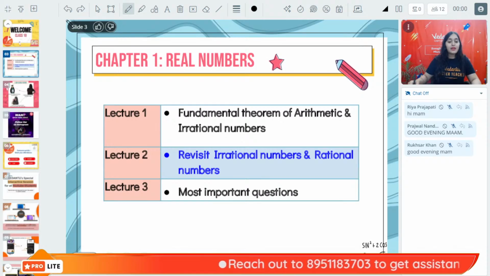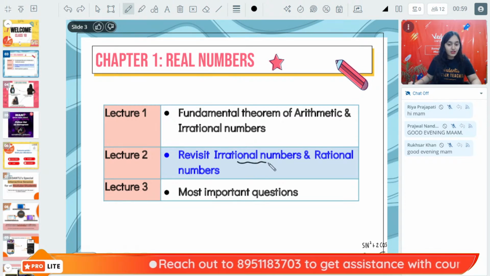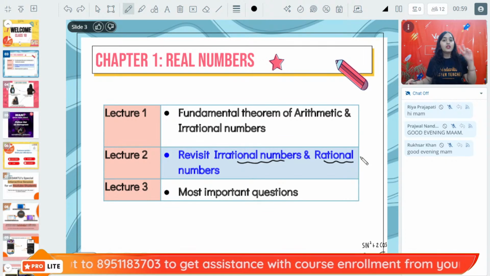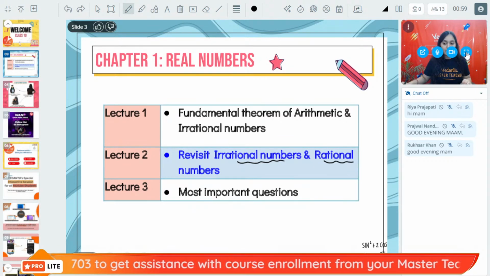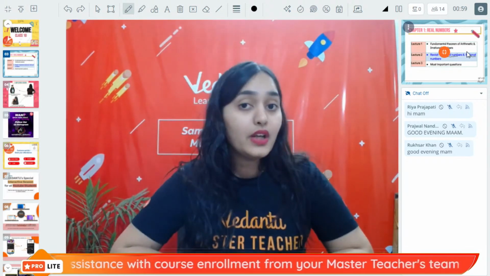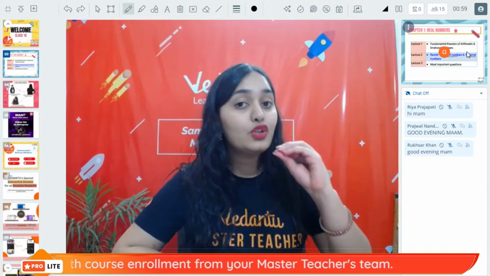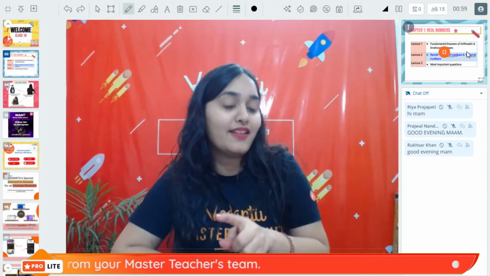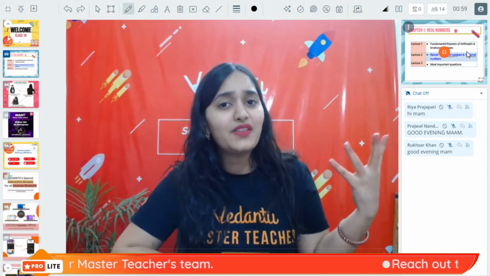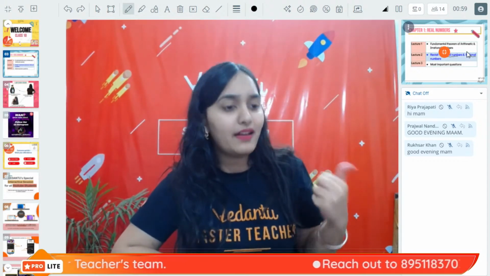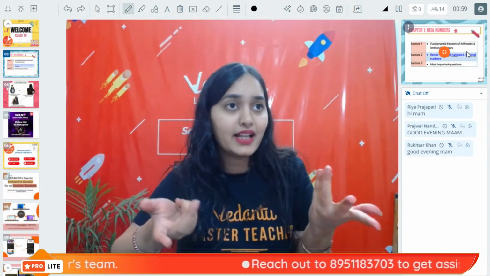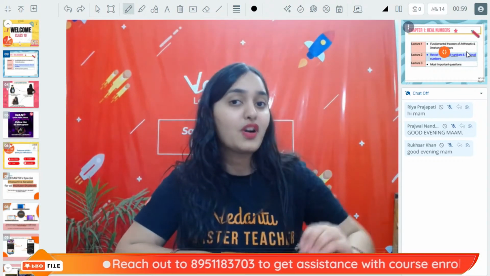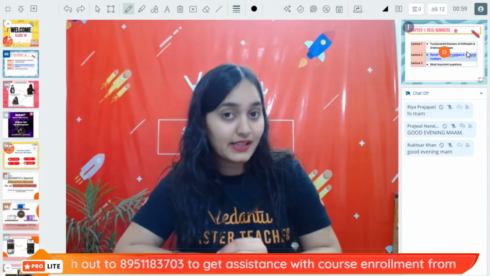And today we are basically going to revisit irrational numbers and rational numbers. So today we are going to learn about two important things. Listen very carefully. First thing, how to prove that a particular irrational number is irrational. In class 9th, you guys were asking me, ma'am, how to prove root 2 is irrational? What is the proof behind it? How do you know root 2 is irrational? So today we are going to learn proof of irrational numbers.